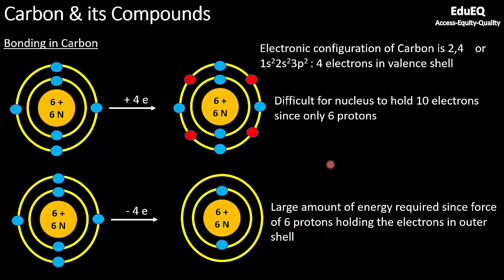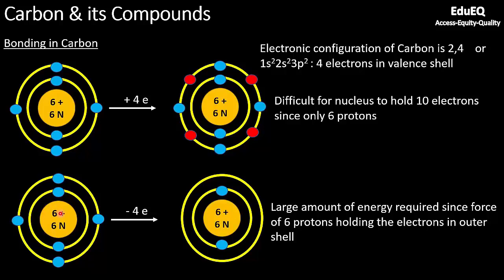So you see, it is not possible for carbon to lose 4 electrons. It is also not possible for carbon to accept 4 electrons. Why it cannot accept? Because the atom will become unstable. Nucleus will not be able to hold it. And why it will not lose? Because the energy required to lose 4 electrons will be too much. Because the moment you lose 1 electron, the effective nuclear charge which the protons will be exerting on the outermost electron will be significantly high.